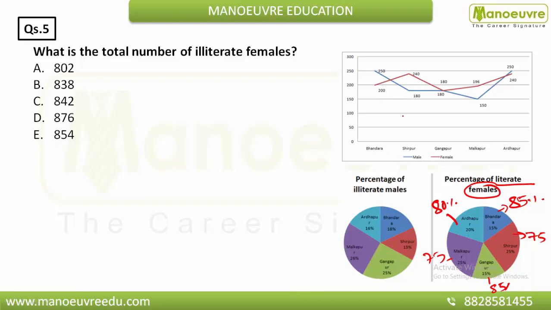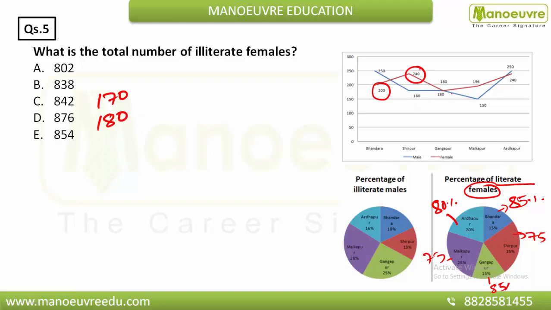Here it is talking about female, so we'll go with this red line. From Bandra you have to find 85% of this 200, which is nothing but 80%, that is 160, and you have to find 85%, so that will be nothing but 170. Okay, now Sirpur, 75%: this is 240, and 75% of that is 3 by 4, that is 180.